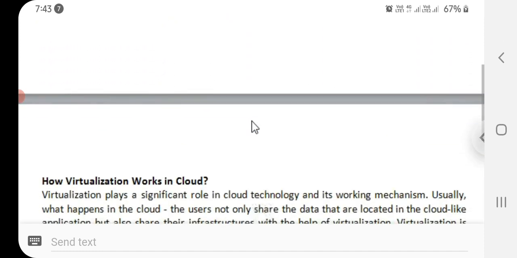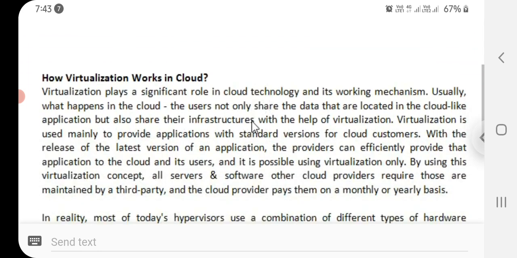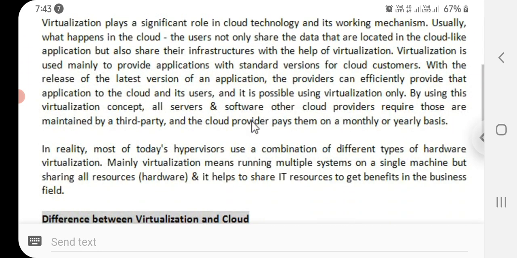So now let's see how virtualization works in cloud. Virtualization plays a significant role in cloud technology and its working mechanism. Usually, in the cloud, the users not only share the data that are located in the cloud, like applications, but also share their infrastructure with the help of virtualization.